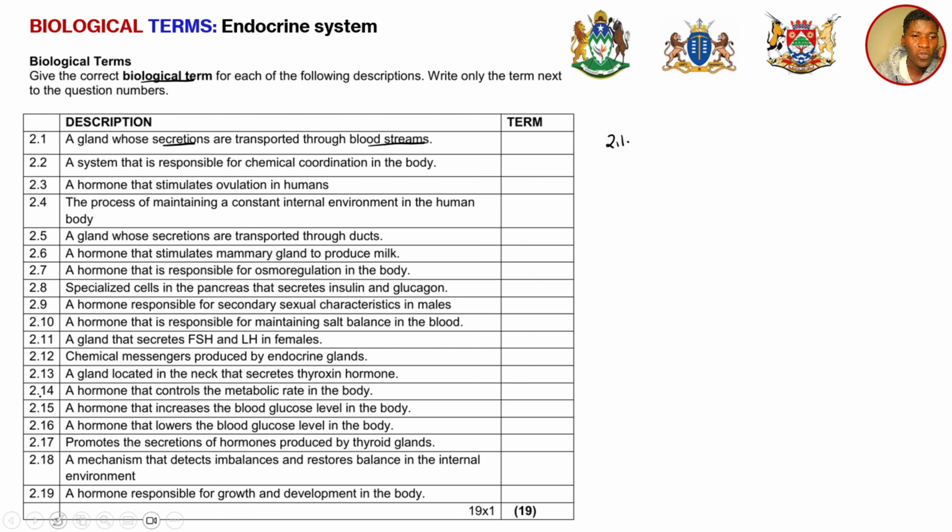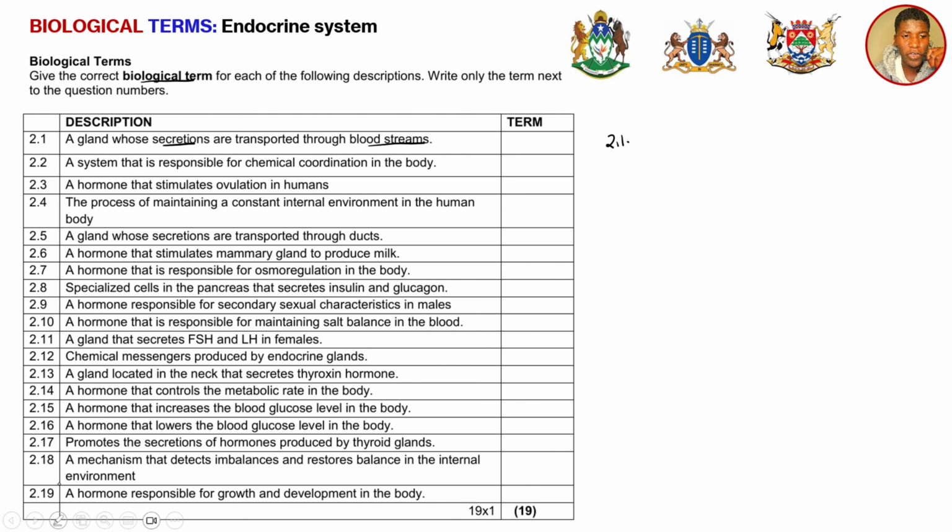Remember that we have got two types of glands here in life sciences. We have got endocrine glands as well as exocrine glands. The exocrine glands, their secretions are transported through the ducts, whereas the endocrine glands are the ones that secrete hormones, and those hormones are transported through the bloodstream.